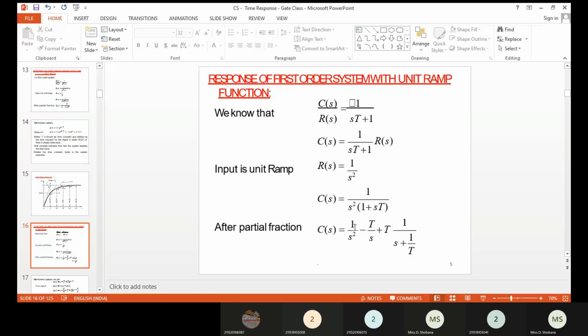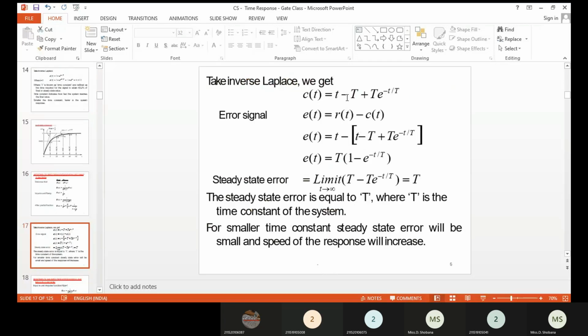So if you apply the inverse Laplace for this, C(s) becomes C of t. 1 divided by S square is nothing but t, and here T is constant. 1 divided by S is nothing but 1, and here T is constant. 1 divided by S plus 1 by T is nothing but e power minus t divided by capital T. Okay, so that is how we are getting this. So here you can see this one: t minus capital T plus capital T into e power minus t divided by T. So this is your response for the unit ramp input signal. Now similarly, you can take various t values and you can obtain the response for this also.